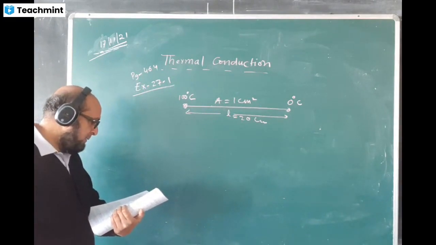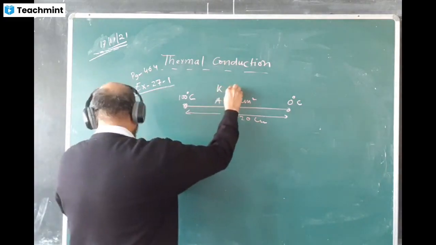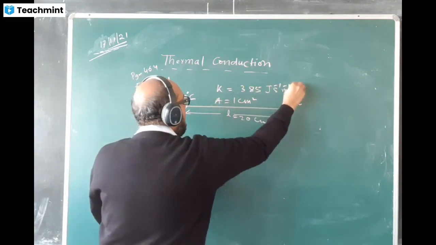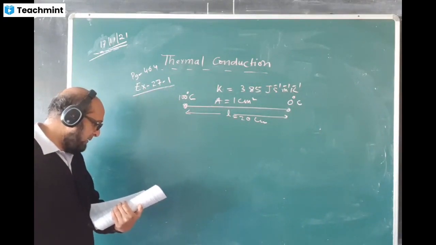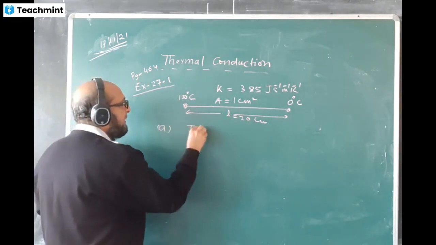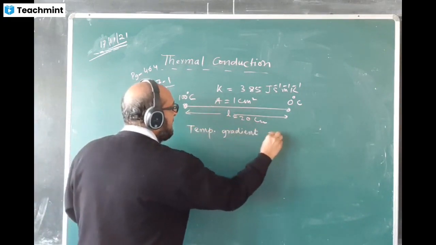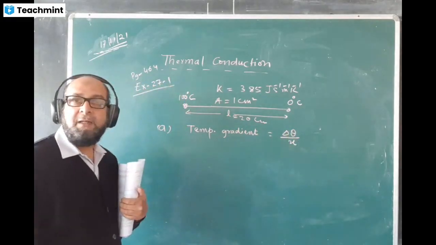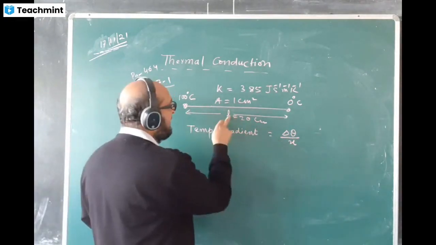What we have to find? The K value is also given. The conductivity value is given as 385. The unit is joule per second per meter per Kelvin. Find first, the steady state temperature gradient. Temperature gradient means delta theta by x. This ratio is called the temperature gradient, or the slope of the temperature. Delta theta by x, where this x and this L are the same.